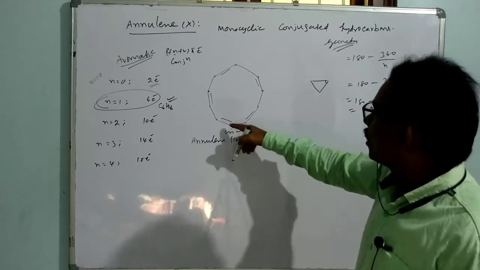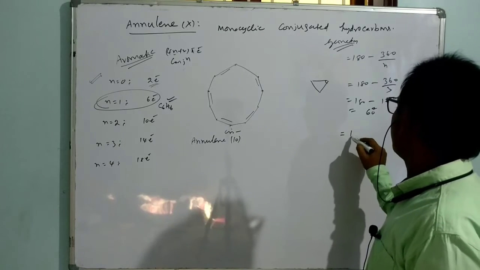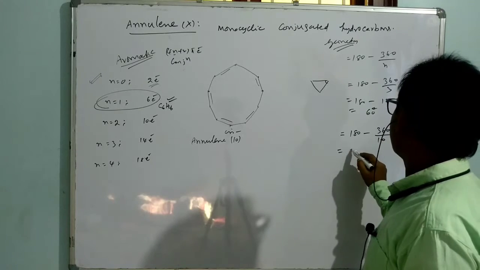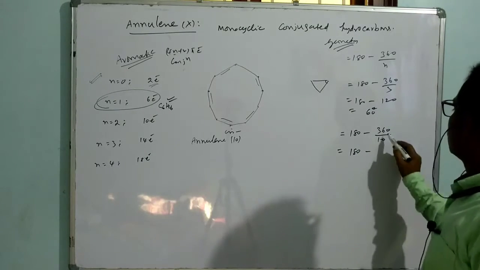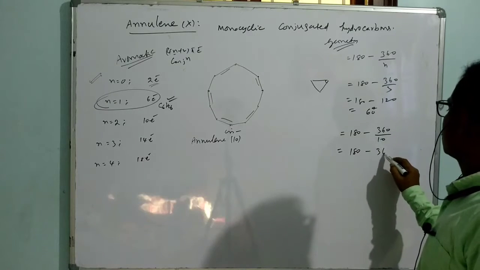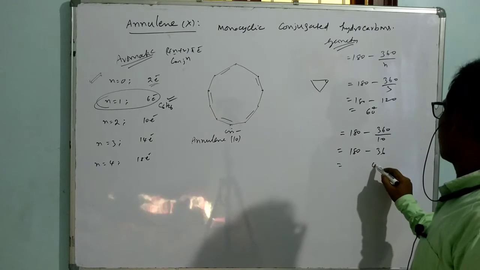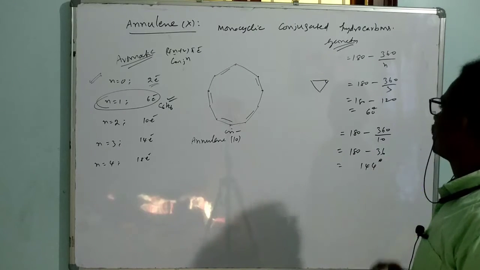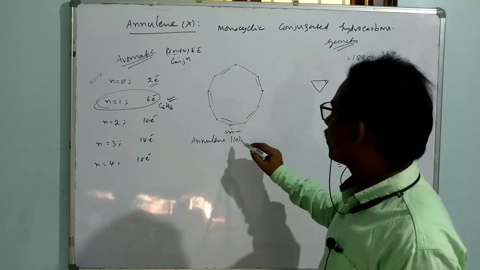It is of how many corners? 10 corners. That means in this system the bond angle is going to be 180 minus 360 divided by 10. That means 180 minus 36, we get nearly how much? 144 degrees. But as for hybridization, each and every carbon takes sp2 hybridization.